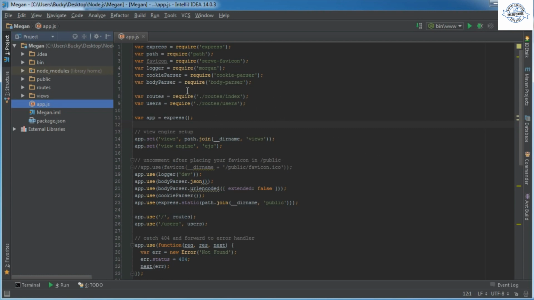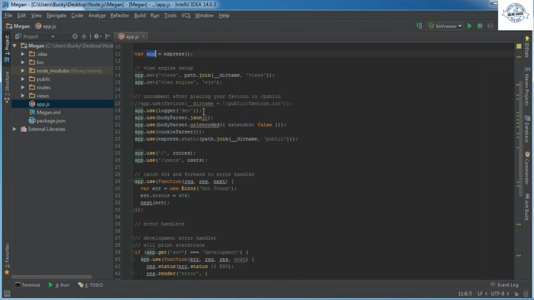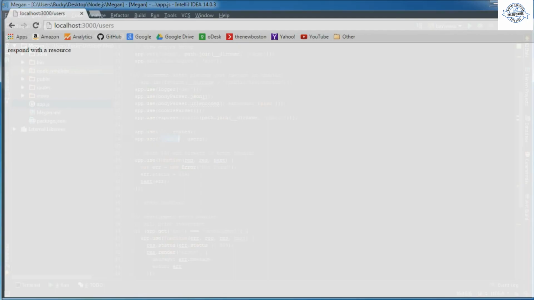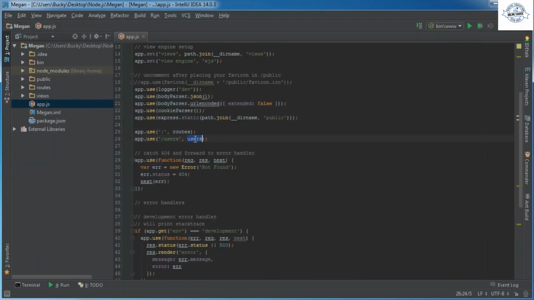So I'm going to scroll, and just like before, whenever we were learning about the Connect framework, it's going to look at app, and this object is going to be responsible for determining exactly how to handle that request. So we see that we have two options right now, / and /users. This means home directory. Whenever they want to go to the home directory, call this object routes. Whenever they want to go to the users directory, which we did in this example, it's just going to call the object users.